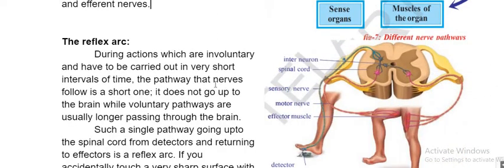Reflex arc is also completed. Reflex arc means sudden reaction, like when you put a leg on a nail or a hard ball touches you, you suddenly take it off. Why suddenly? How does this sudden action come? The sudden action comes because this information is processed by the spinal cord itself. So you see, this information goes to the spinal cord and then comes back to the muscles. This pathway we call a reflex arc.